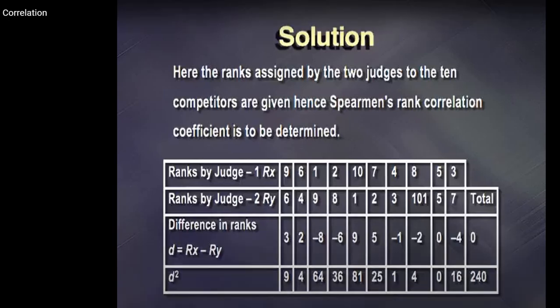Then we find the difference in ranks, which indicates D equal to Rx minus Ry. So the third row is given by 9 minus 6 equal to 3, 6 minus 4 equal to 2 and so on. And at last we take the total of D, which is equal to 0. Then in the fourth row we find D square, which is the square of the third row. Number 1, 3 square, which is equal to 9, 2 square equal to 4, minus 8 square equal to 64 and so on. At the end we find the total of D square, which is sigma D square equal to 240.